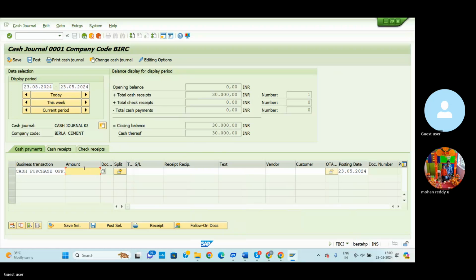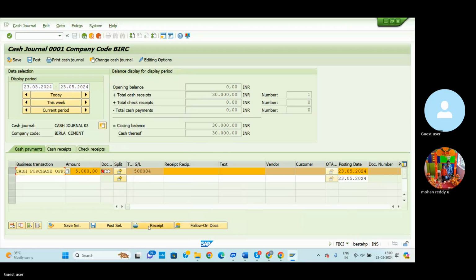Select here. For 5,000 rupees worth we can buy some goods and services, then enter and select here post cell. Here we can also observe that the green mark is displayed, the entry is posted. Out of this 30,000 amount received from the bank for petty cash purpose, we can spend 5,000 for the cash purchase, whatever the stationery or goods and services, whatever material we buy using this petty cash.